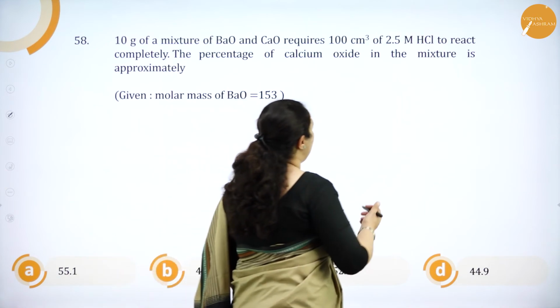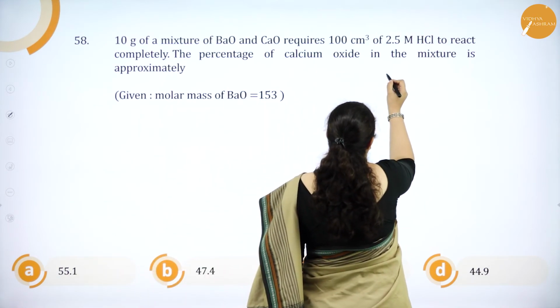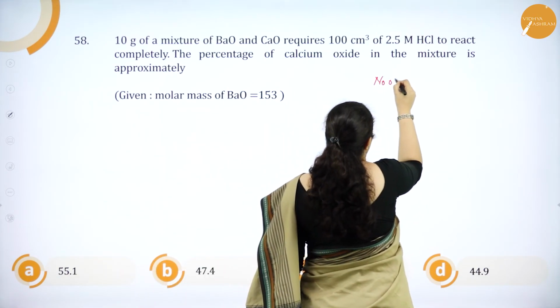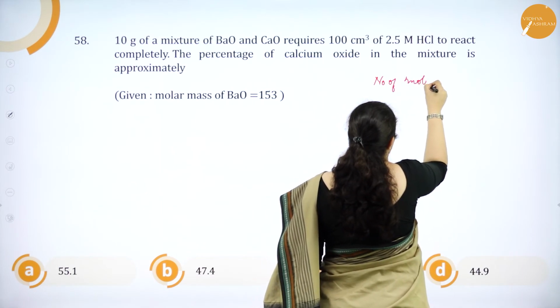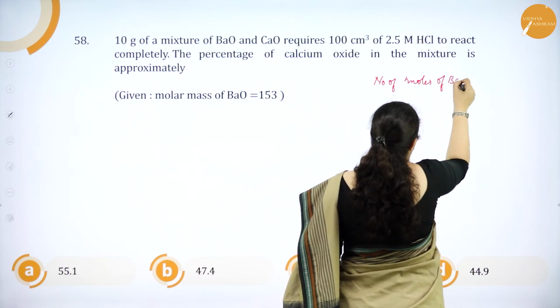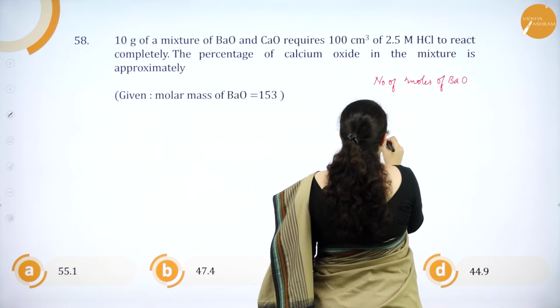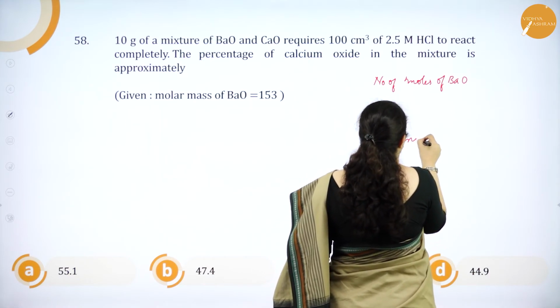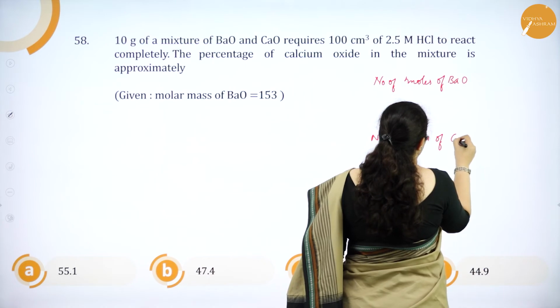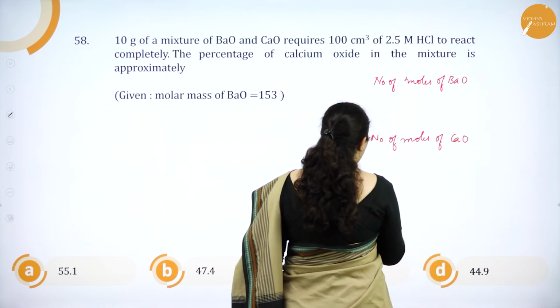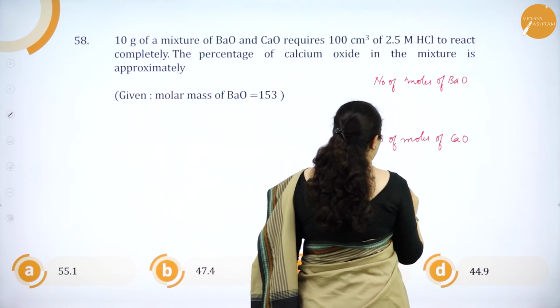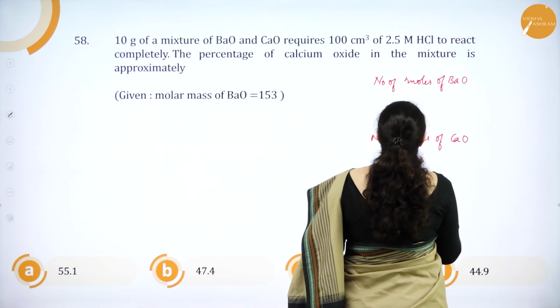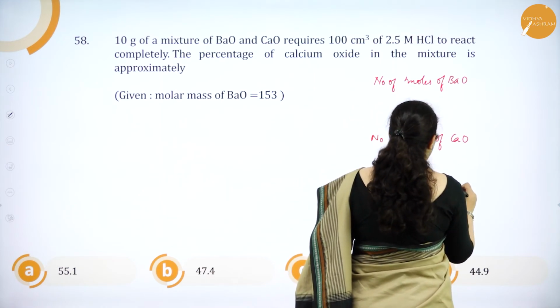Okay, so first thing is we are going to find out the number of moles of BaO and number of moles of CaO, calcium oxide, and number of moles of HCl.